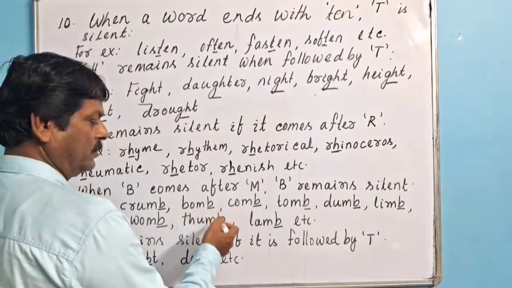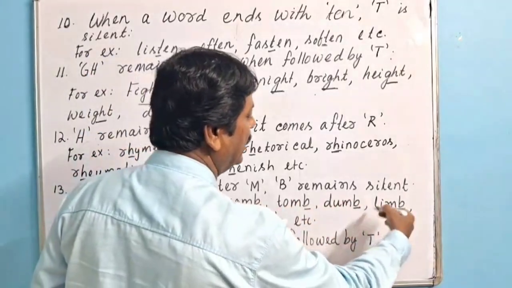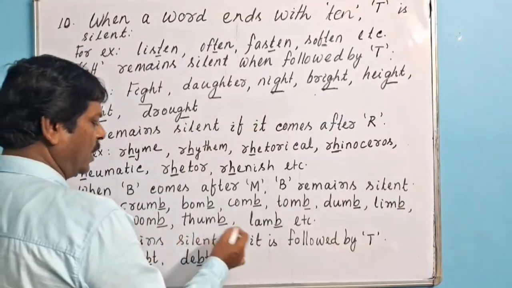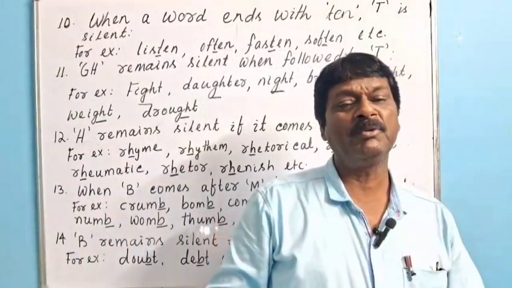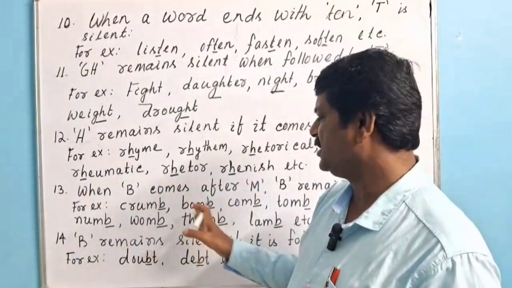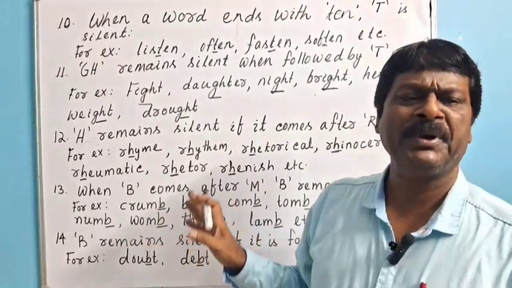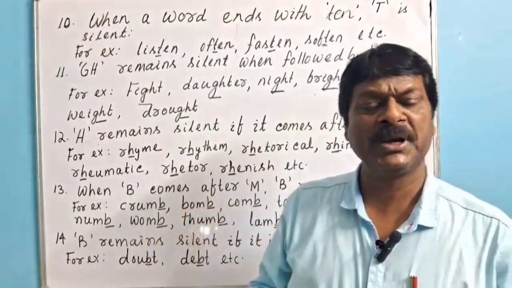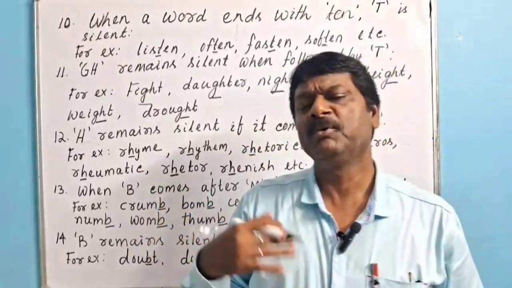Bomb, not "bom-b". Comb, tomb, dumb, limb, numb, thumb, lamb, etc. But one thing you have to remember: if a word ends with MB, B will not be pronounced. If any suffix is added after B, then B will be pronounced.